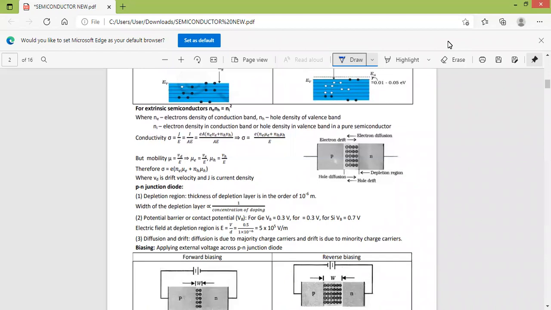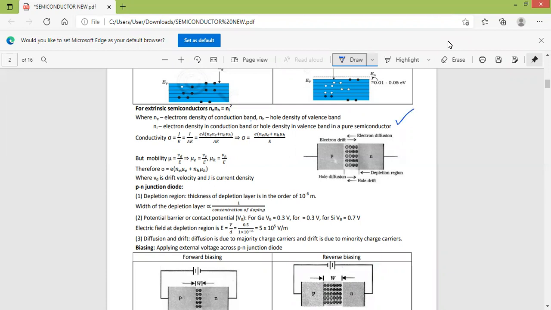Next, for an extrinsic semiconductor, Ne into NH is equal to Ni square. Where Ne is the electron density of the conduction band and NH is the hole density of the valence band, and Ni is the intrinsic charge concentration, or electron density in the conduction band or hole density in the valence band in a pure semiconductor.